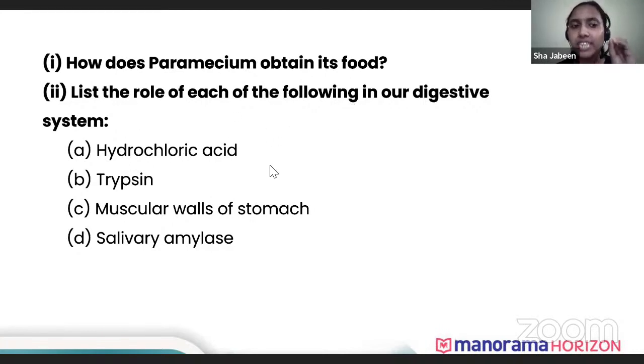Now, next they are asking the role of each of the following. I told you that the enzymes are very important. Hence, you can see now we have seen 2 questions related to enzymes. Again, they are asking the role of hydrochloric acid. We know that hydrochloric acid helps to kill the bacteria entering. Trypsin breaks down protein to peptides. The muscular walls of the stomach help in making the food into chyme. Salivary amylase breaks down starch to sugars.